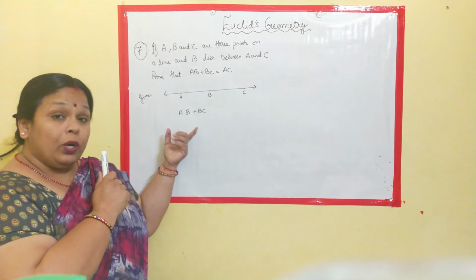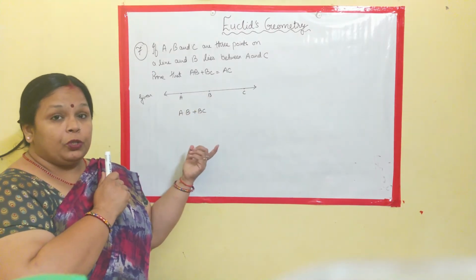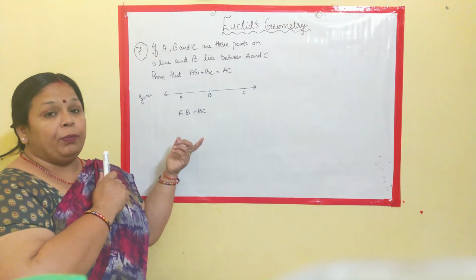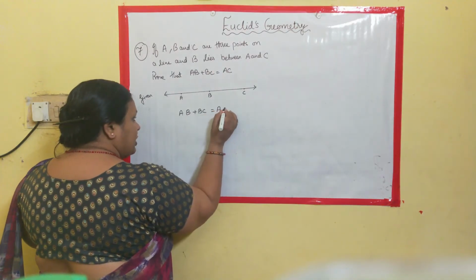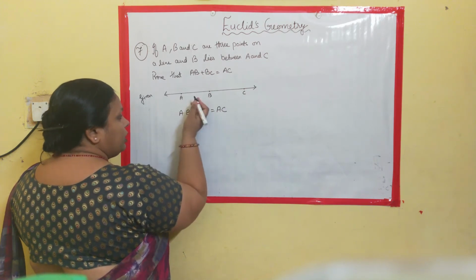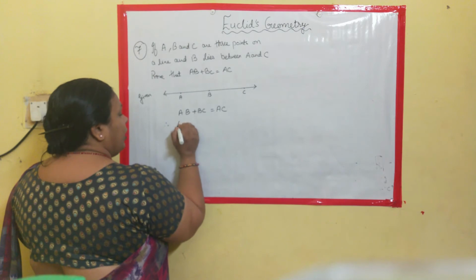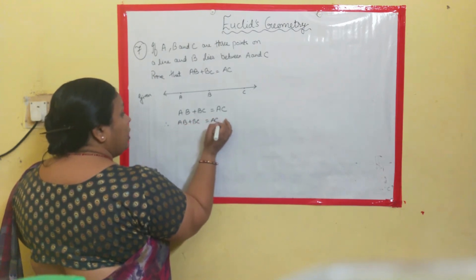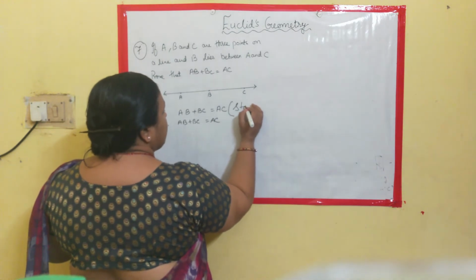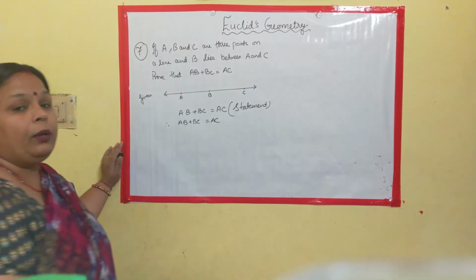If the thing coincides with the given one, it means superimposition comes into the picture, and we say that AB plus BC coincides with AC, and mention the statement here. Hence, therefore, AB plus BC is equal to AC. You need to mention the statement here. That's all, your work is done. Clear?